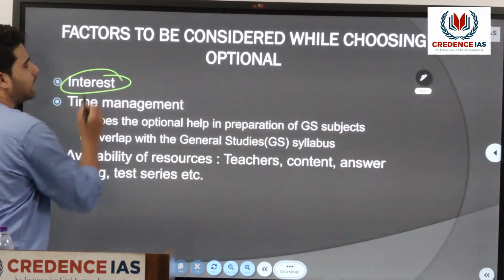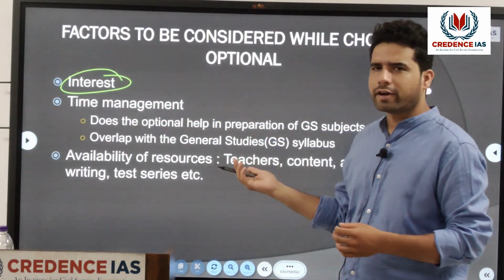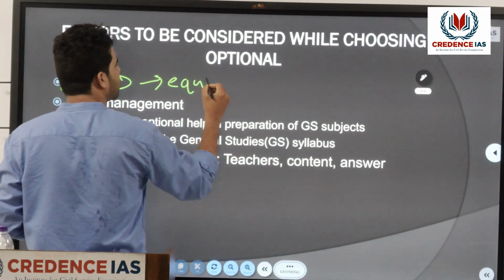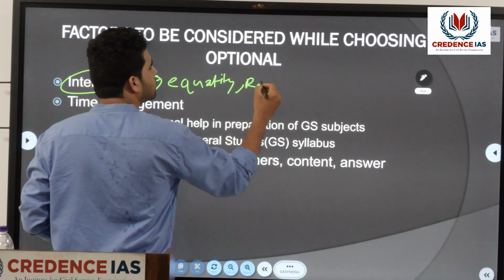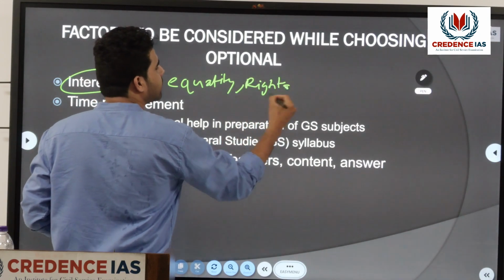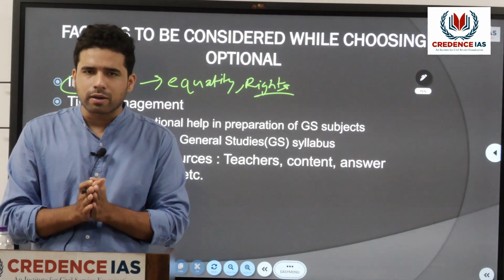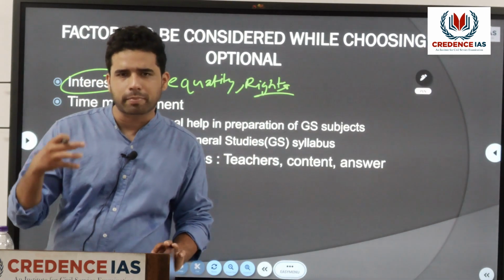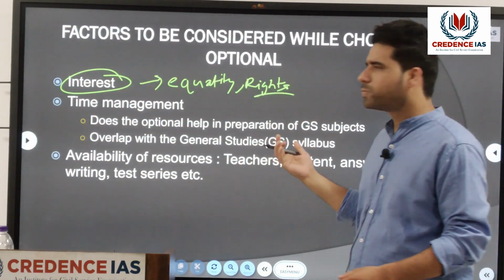First thing is interest, whether you are interested in that subject, whether you are interested in studying the concepts of equality, rights, liberty, etc. Right? So what is your level of interest in that particular subject? That should be your primary factor while deciding your optional subject.